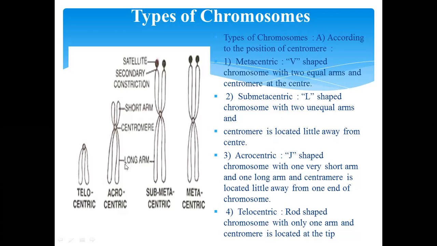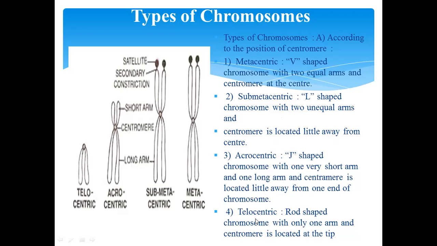Acrocentric. It is a J-shaped chromosome with one very short arm and one long arm, and the centromere is located a little away from the end of the chromosome. One arm is very short, the second arm is very long.